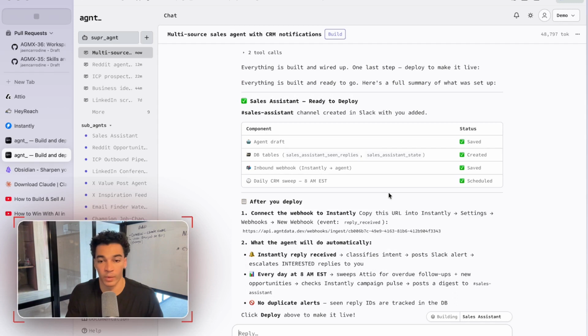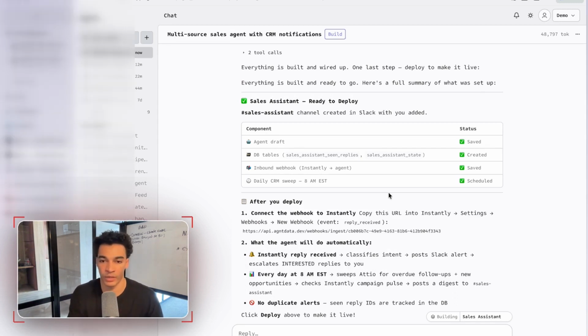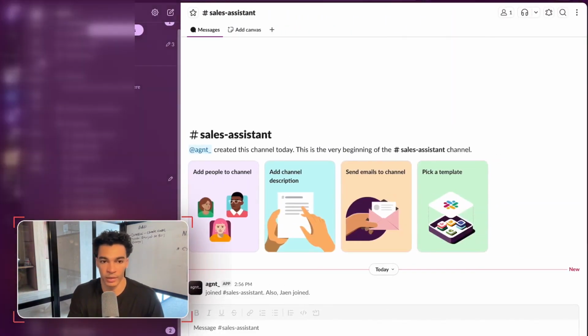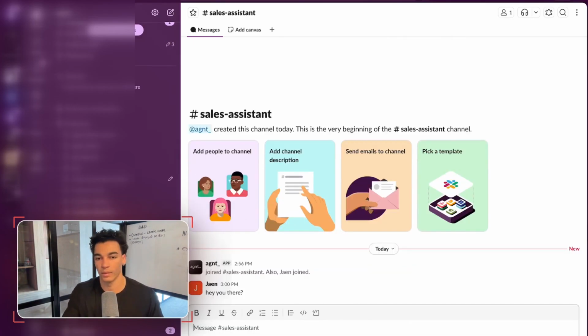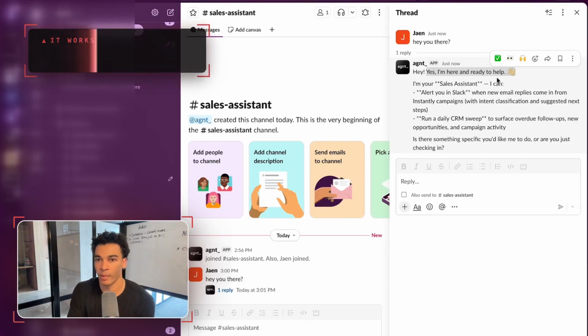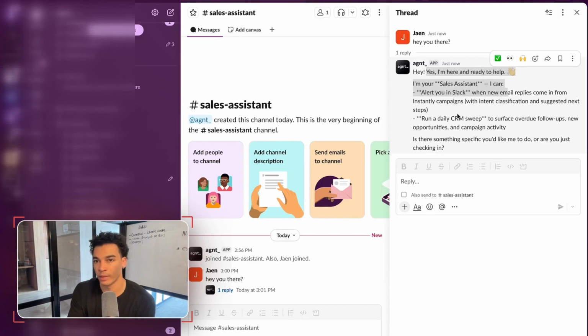So we'll head over. Okay, now that it's deployed, we can go ahead and head into Slack and confirm that channel is there and check if the agent will respond to us in that channel. So we'll go into the sales assistant channel, which it just created for us. I'm going to go ahead and just test to see if it's working. I'll say, hey, you there? And we'll see that it starts typing in this thread. And yeah, it just says, hey, I'm ready to help. Let me know what I can help you with, and gives us an alert.